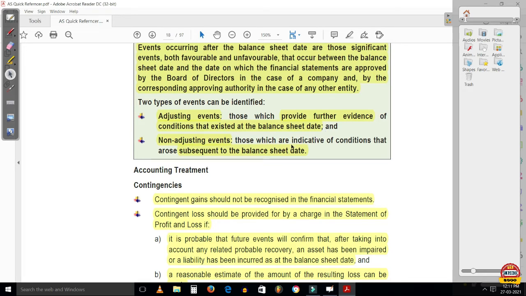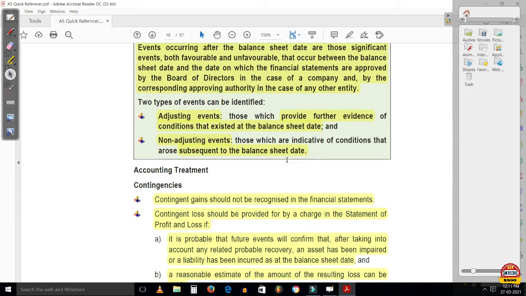And non-adjusting events are those which are indicative of conditions that arose subsequent to the balance sheet date. So any kind of event that occurs after the balance sheet date which has no relation with the period of the balance sheet date, or which does not provide any further evidence of conditions that already existed at the balance sheet date, will fall under the category of non-adjusting events.